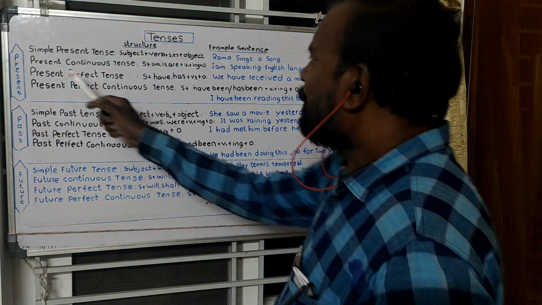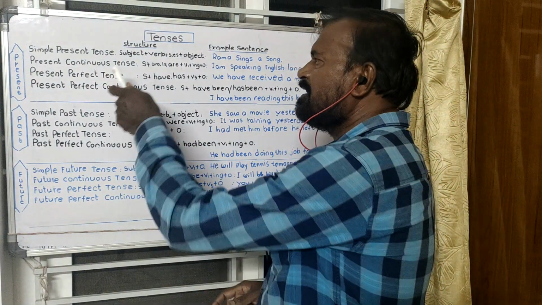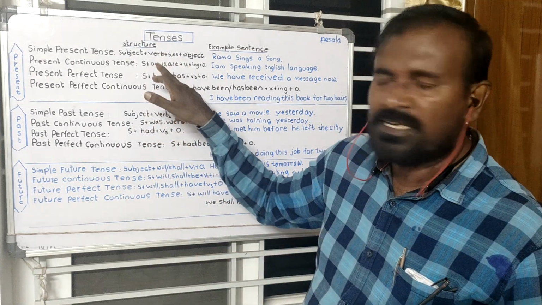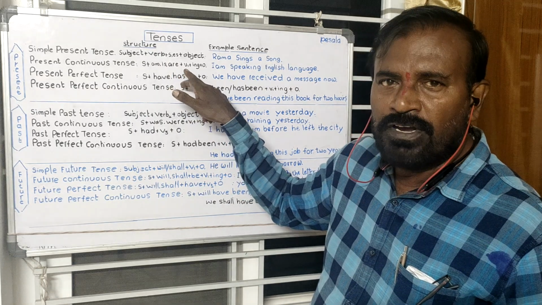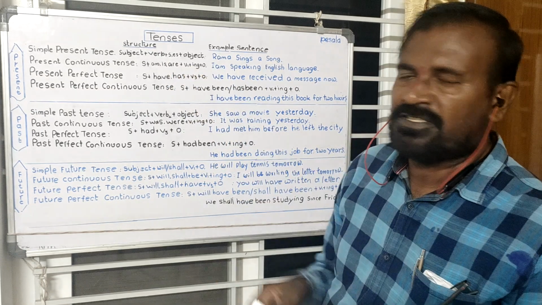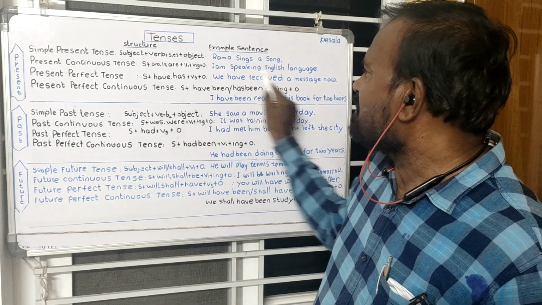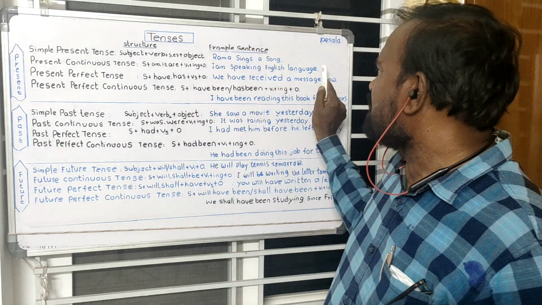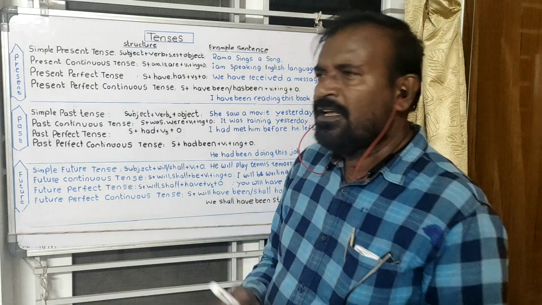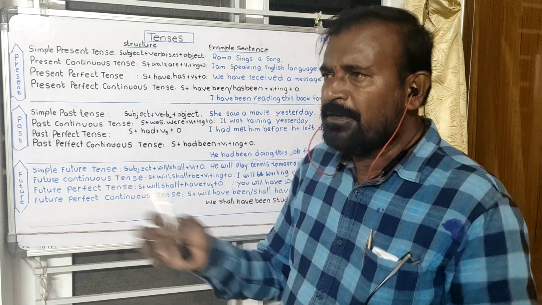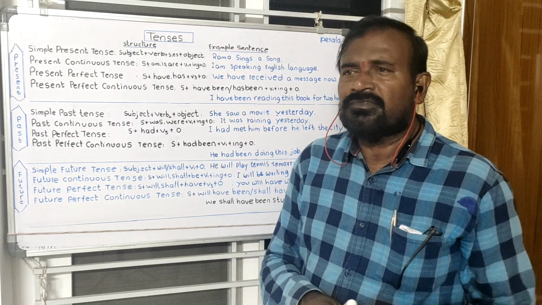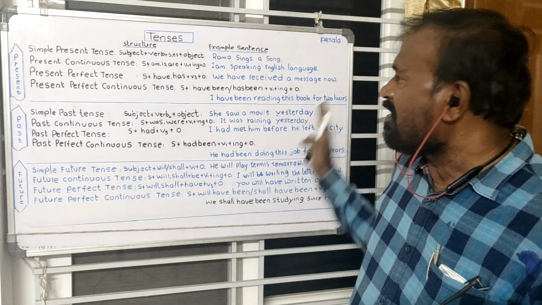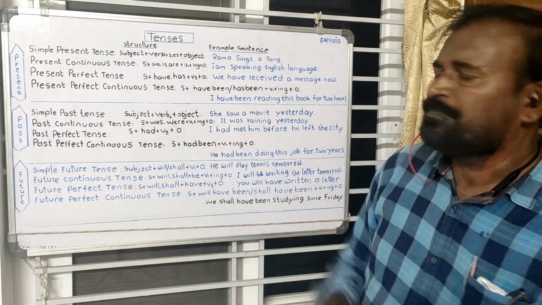Come to the present continuous tense. The structure of this present continuous tense is subject plus am, is, are plus V1 plus ing form plus object. And see the examples of this present continuous tense. I am speaking English. They are going, some are sleeping. You are listening, some person is going, some person is doing something. These sentences are all in the present continuous tense.